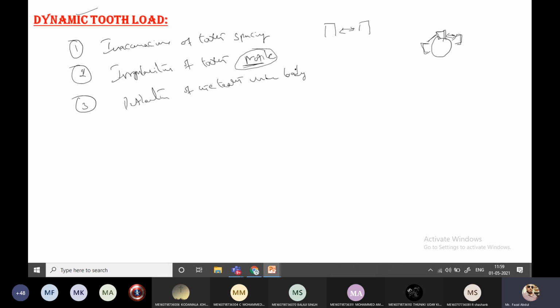These are the three causes for the dynamic load acting on the gear teeth. For this, a number of experiments were conducted, and based on those experiments some equations were taken. Those equations are called empirical relations.